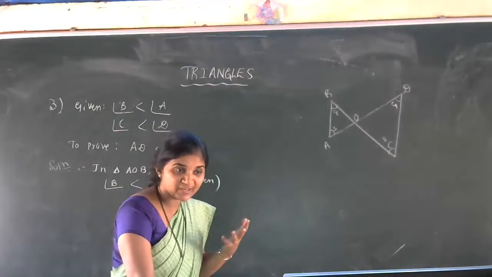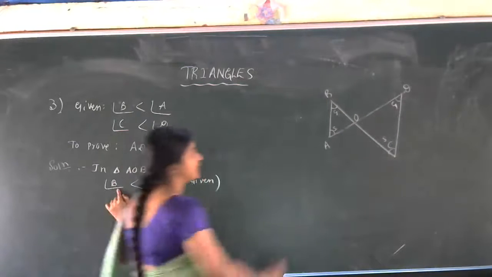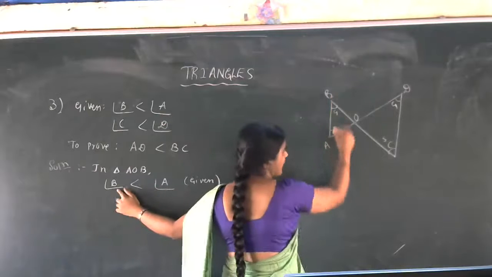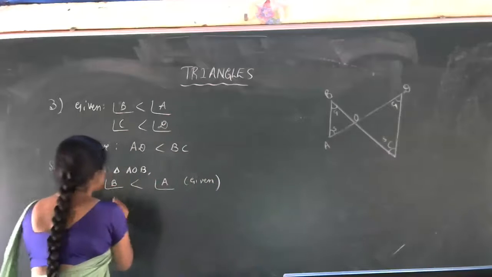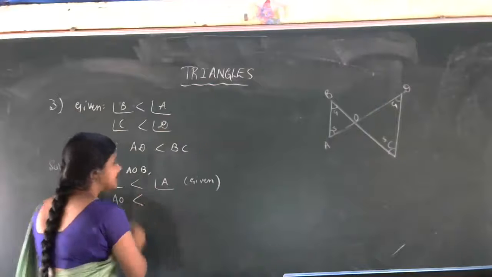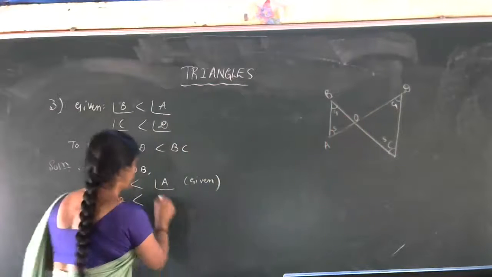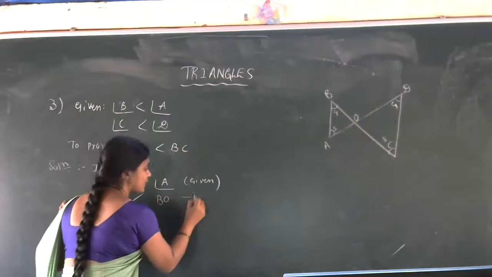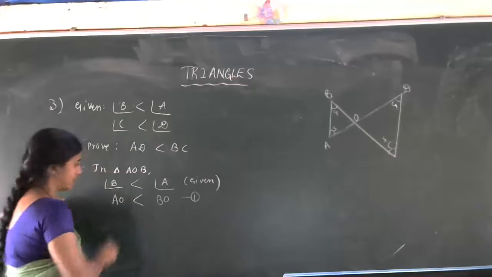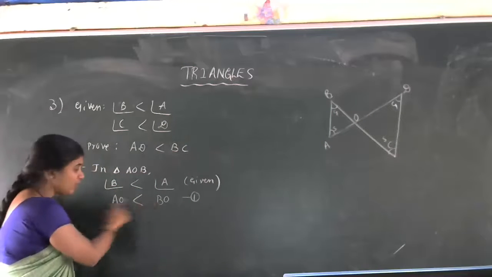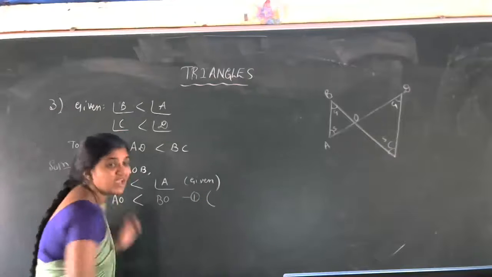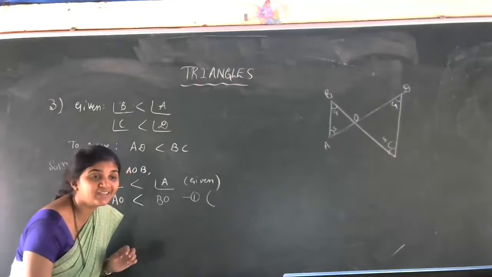Now for angle B, the opposite side is AO. AO is less than BO, the opposite side for angle A. Call this equation number 1. AO less than BO. Why did we get this result? What reason do we have to write here?